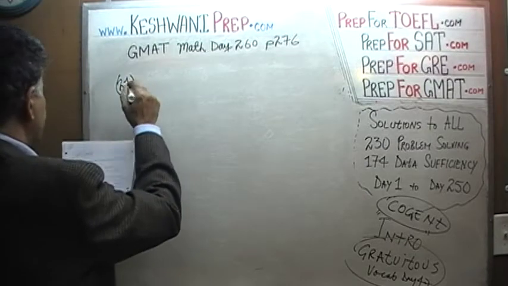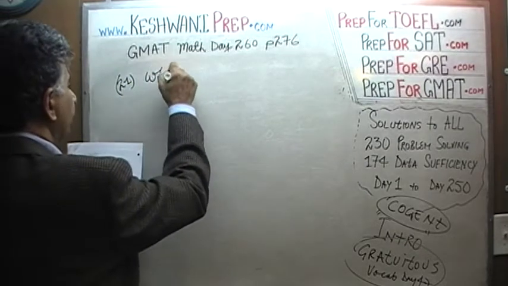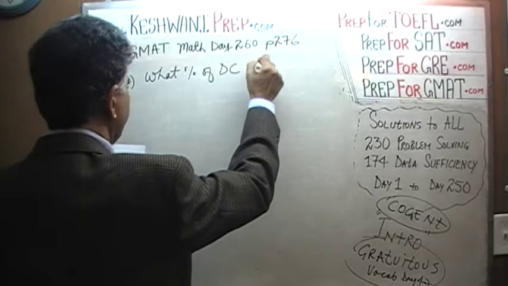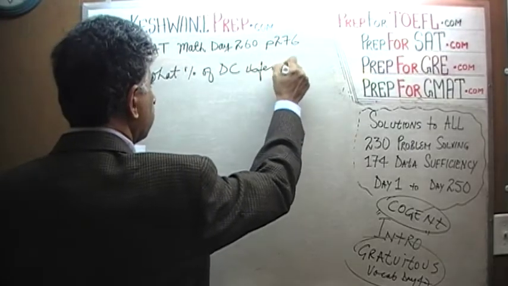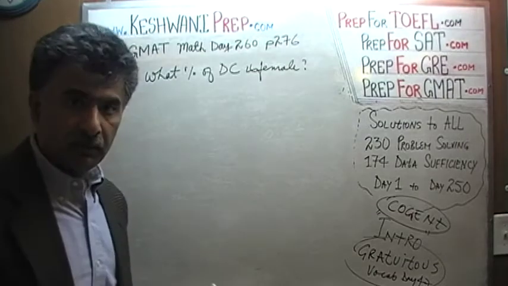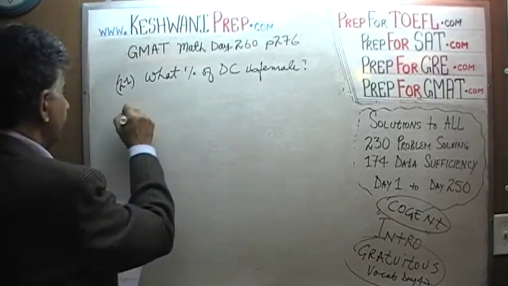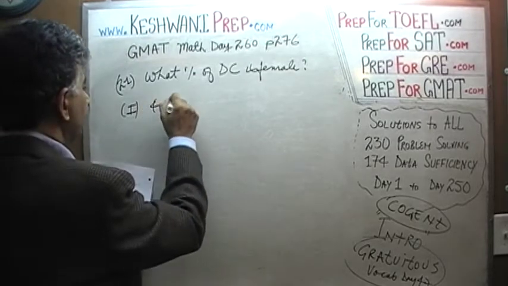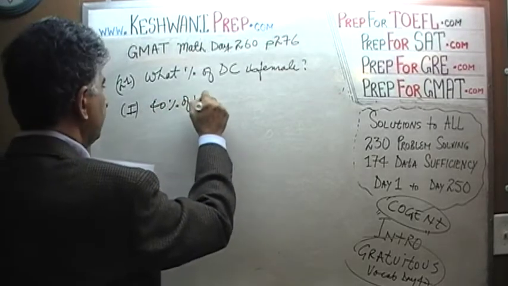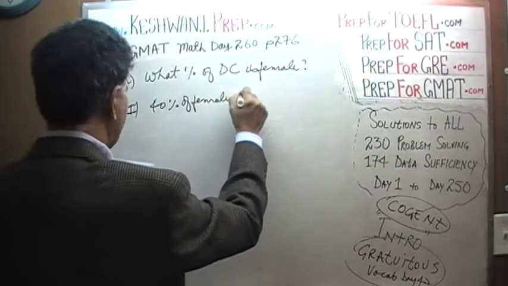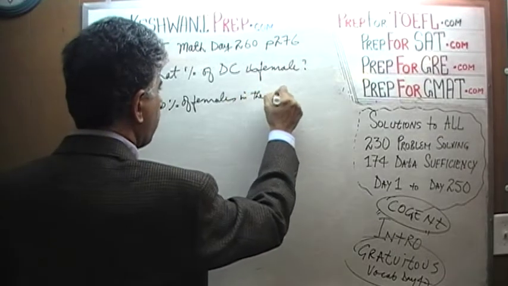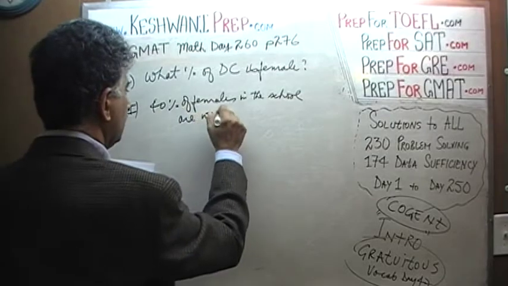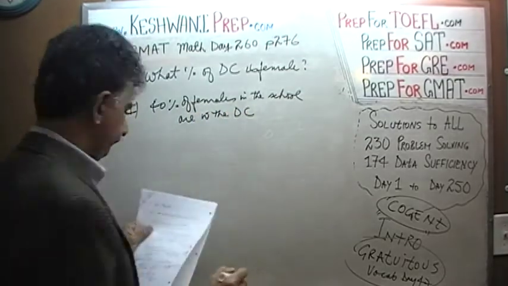In problem number 21, we're being asked what percentage of drama club is female? What percentage of drama club is female? Let's see what they are telling us in the two statements. In the first statement, they tell us that 40% of females in the school are in the drama club.